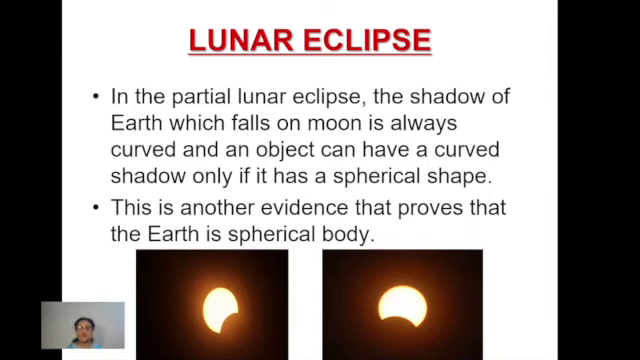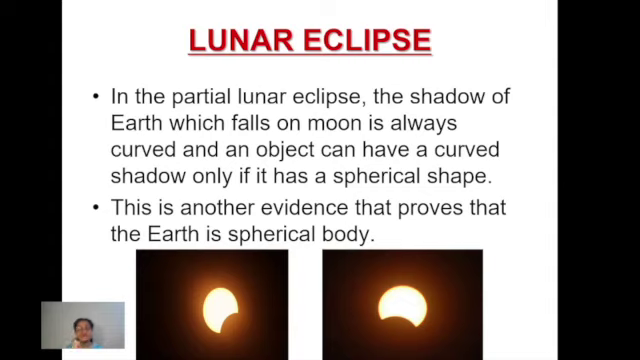Now let's talk about one more evidence, which is the lunar eclipse. There are two eclipses, if you know about it: solar eclipse and lunar eclipse. Lunar eclipse means Chandra Grahan. Lunar eclipses are also of two types. One is called the total lunar eclipse, the other is called the partial lunar eclipse. When we talk about a total lunar eclipse, total means the moon is not at all visible to us. That means the entire moon is covered by the shadow of Earth. If it is fully covered, we are not able to see the moon at all.